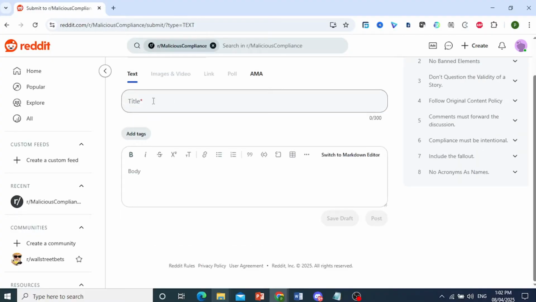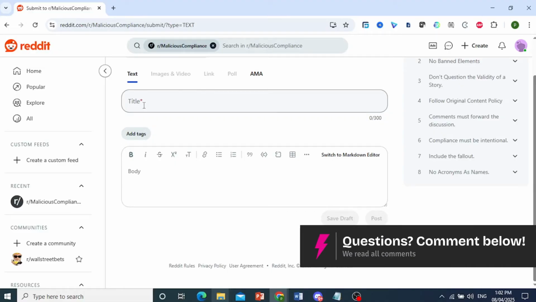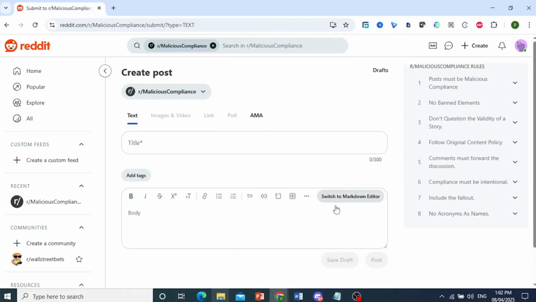So here I can write in the title. This is necessary. Anything with a star, that is necessary. You need to do that. That is a required thing. And then here you'll post the body. So let me go ahead and write something down for you.